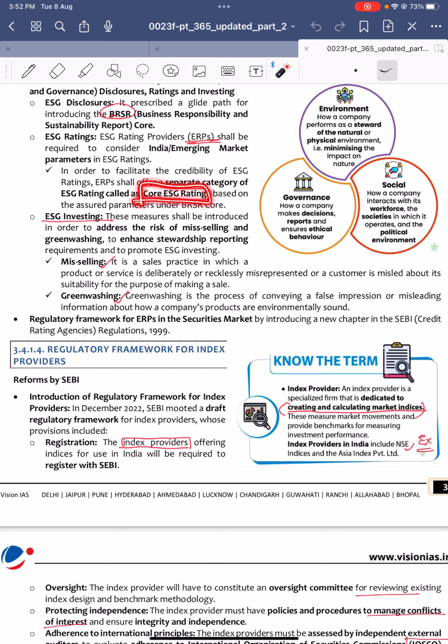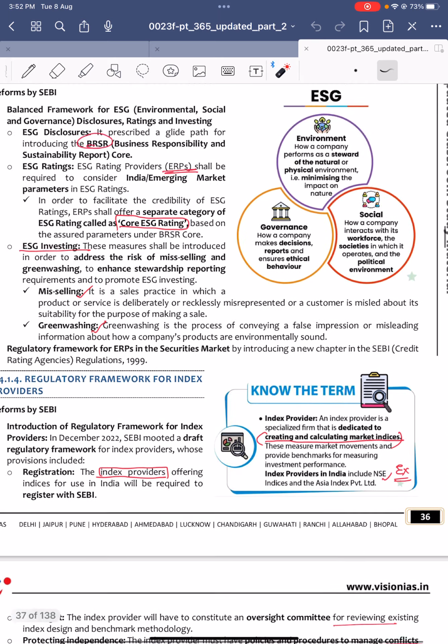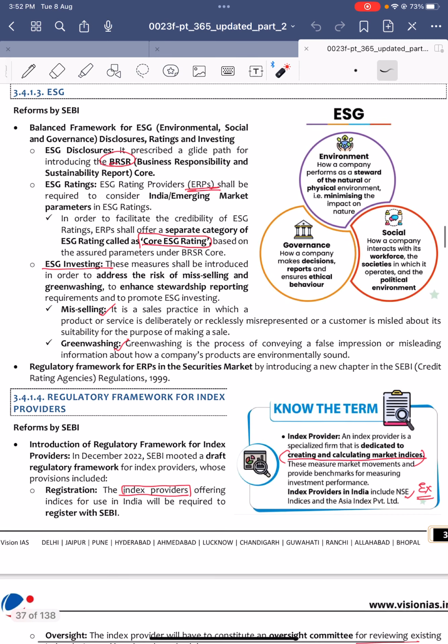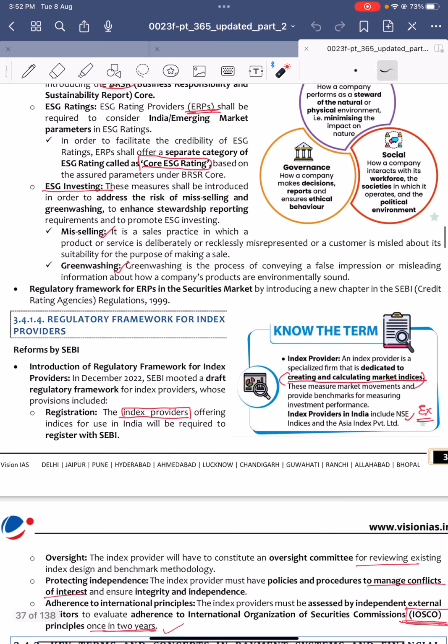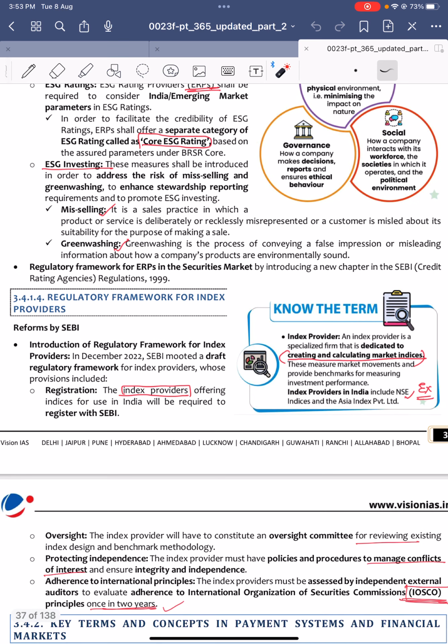And this core ESG rating, okay, separate categories were also mentioned. See, if you want to invest in a company, you look at the rating of that company, right? So it is kind of a governance rating. Okay, this is the ESG rating, that's it. It is to prevent greenwashing and also to prevent mis-selling.